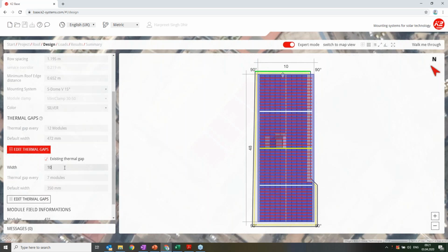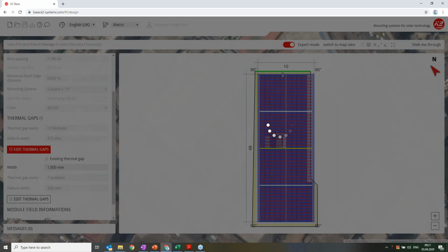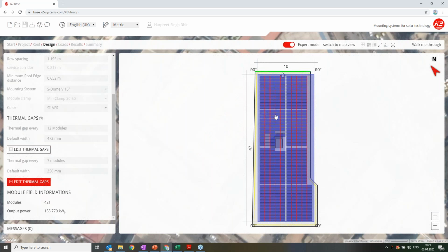So I will click on it, yeah, see, this is now getting bigger. And what I will do is also create a thermal gap here because of the shadow effect.